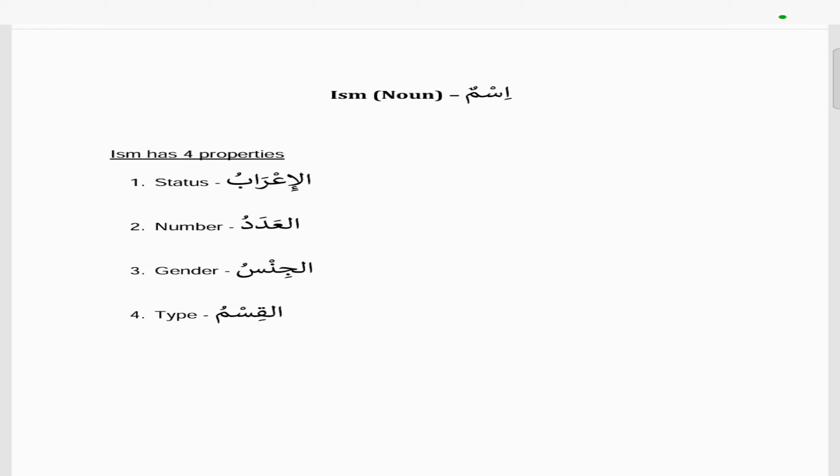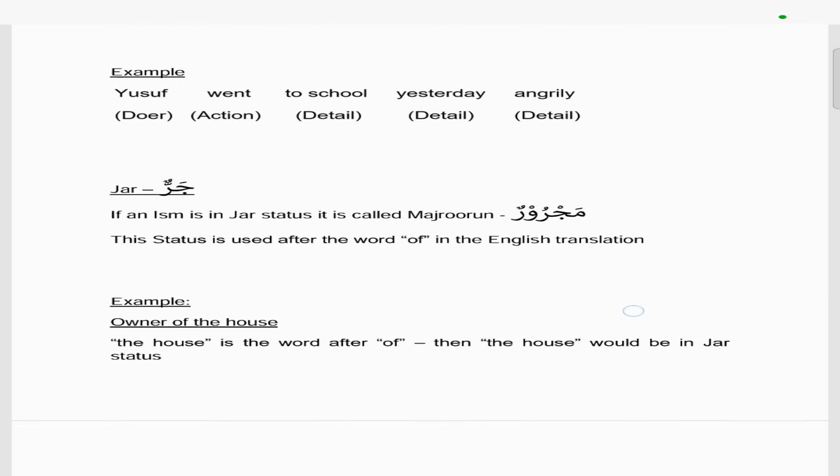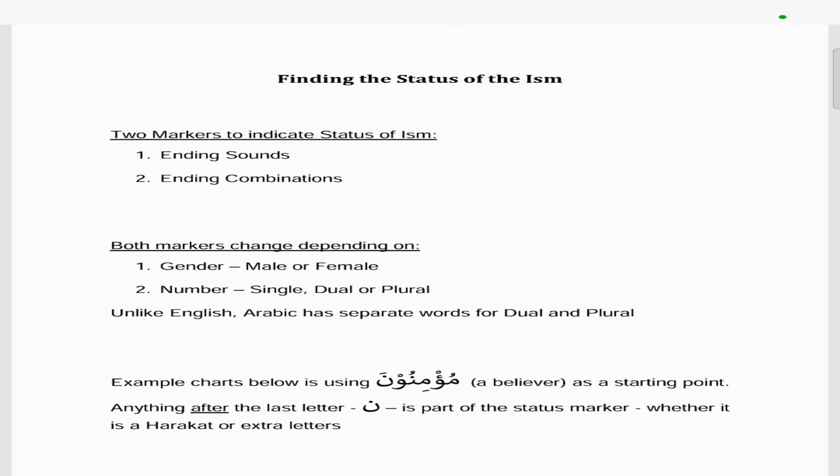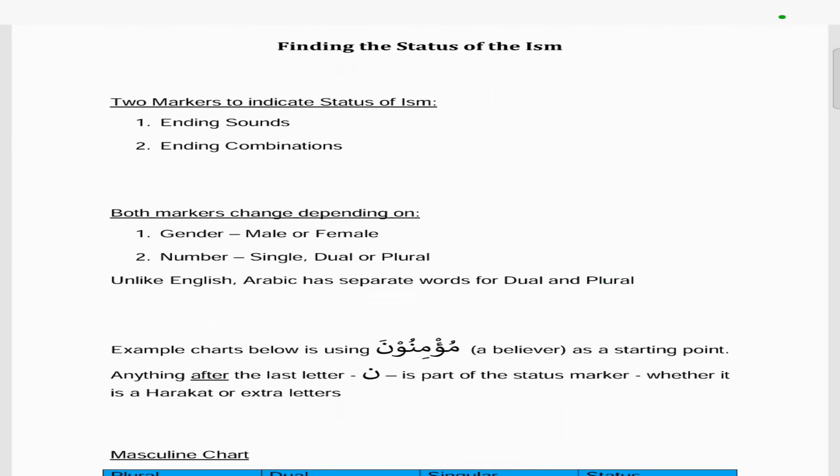So last time we were discussing isms, and we were on the first property of an ism, which is the status. So we go to the next chapter, which is finding the status of the ism. There are two markers to indicate the status of an ism.